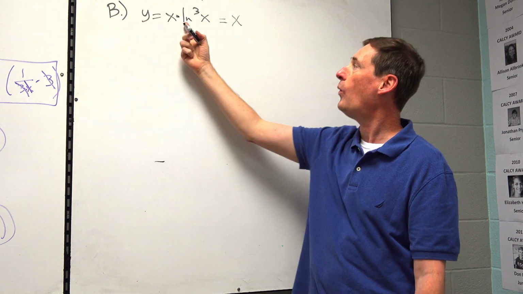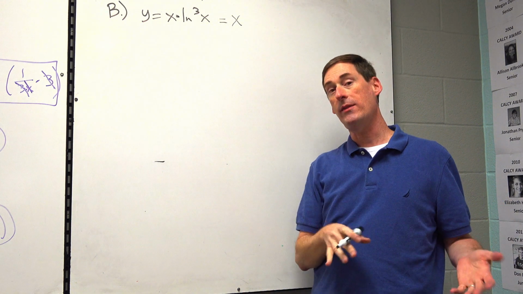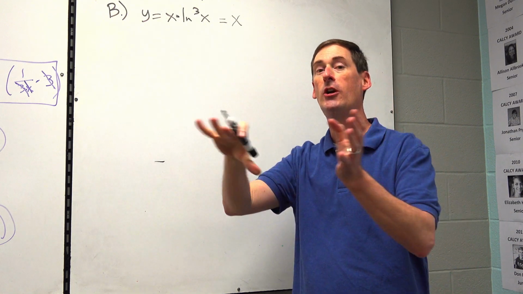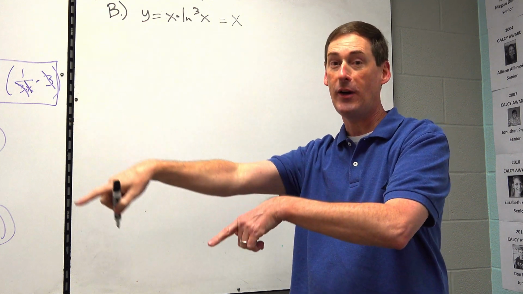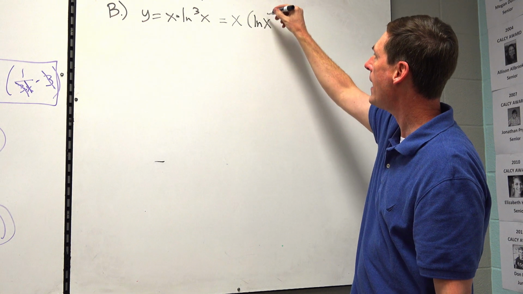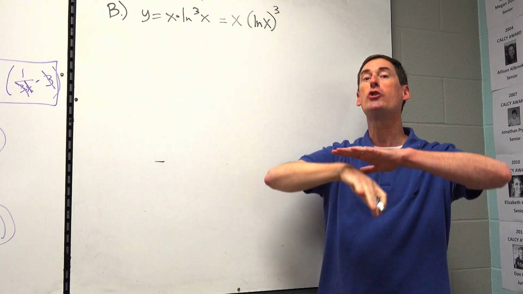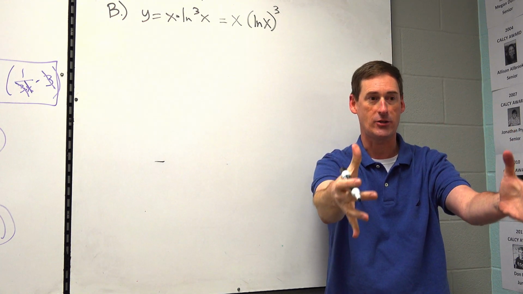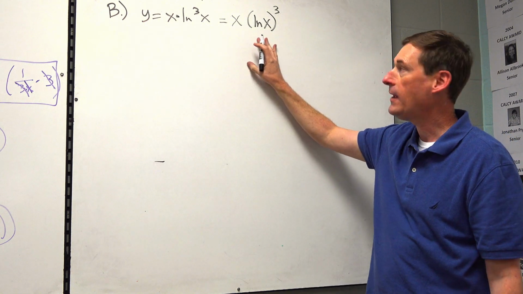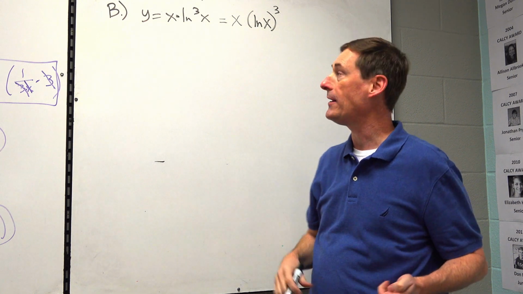And that is, what is natural log cubed of x? That's how you read that. Well, we need to rewrite that in a better form. Natural log cubed of x is a fancy term in pre-calculus, and we even did it in integrated 3 a couple of times. It's a fancy way of saying natural log of x quantity cubed. It's not the x being cubed, it's the whole natural log of x times natural log of x times natural log of x. Okay? So first, write it in this form. This is more appropriate and derivative ready for what we're about to do.